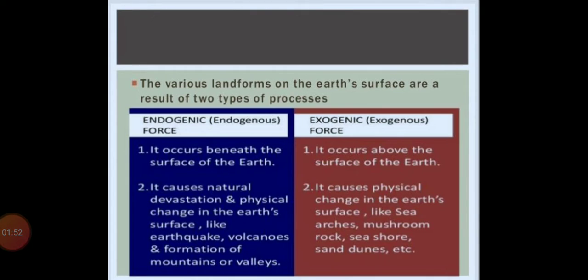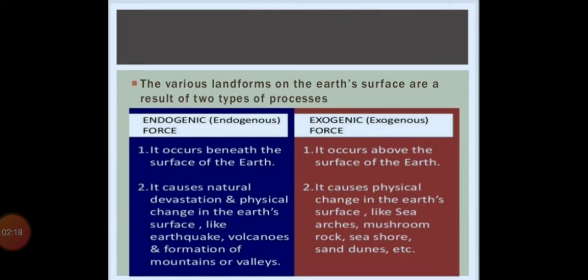Now, the various landforms on the earth's surface are the result of two types of process. The first one is endogenic force and the other is exogenic force. Endogenic means it occurs beneath the surface of the earth, below the surface, underground we can say, whereas exogenic means it occurs above the surface of the earth.